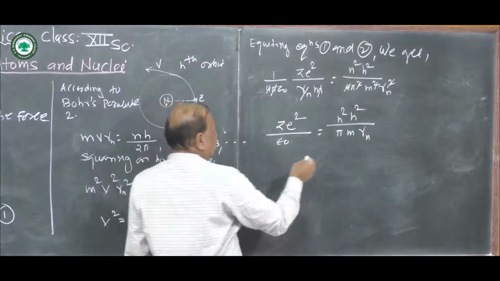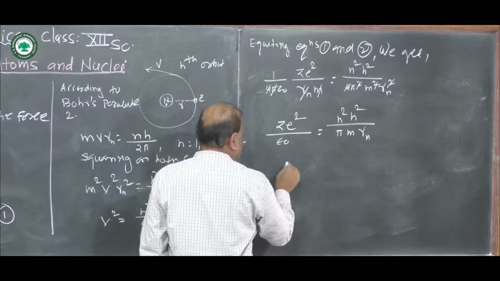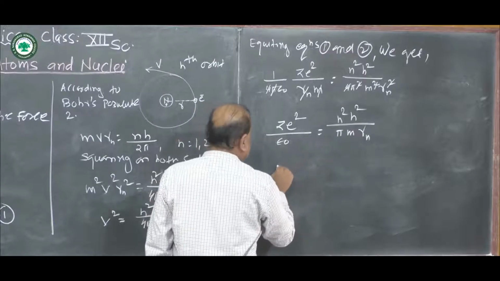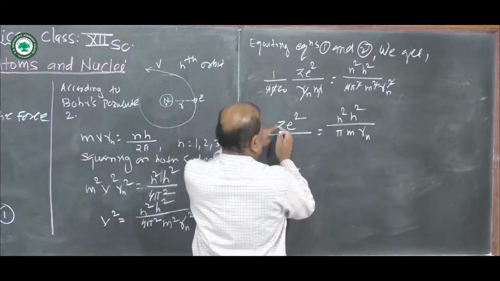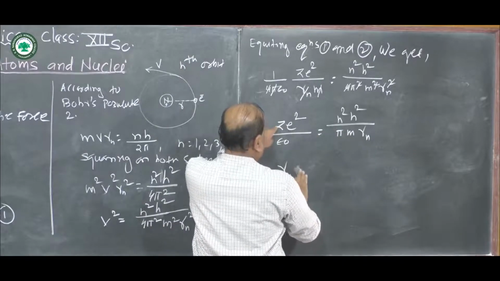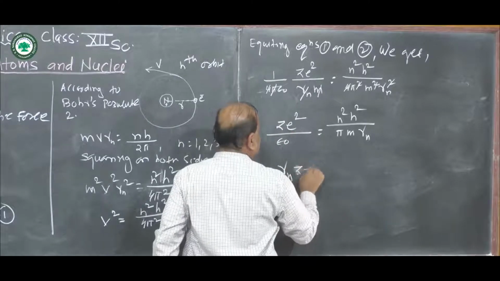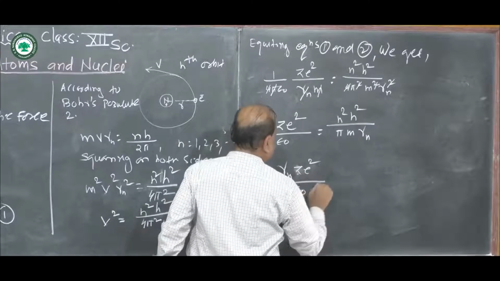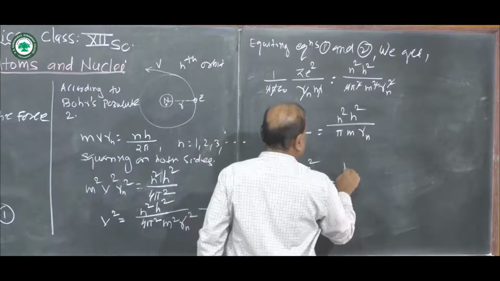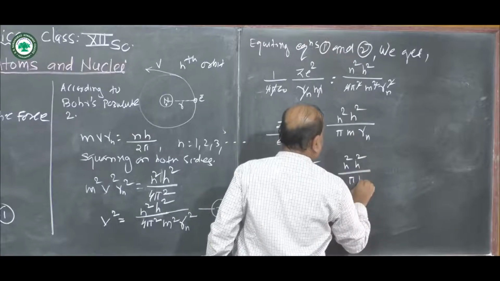Okay, now we write the equation for r n directly. This value comes to here, or we write one more: r n z e square divided by epsilon 0 is equal to n square h square divided by pi m.